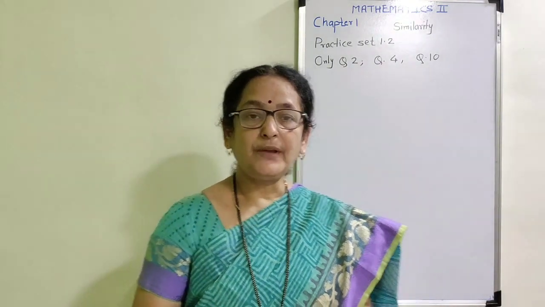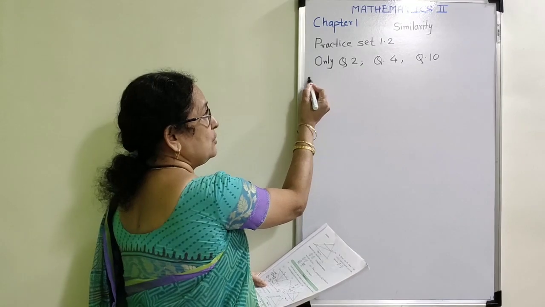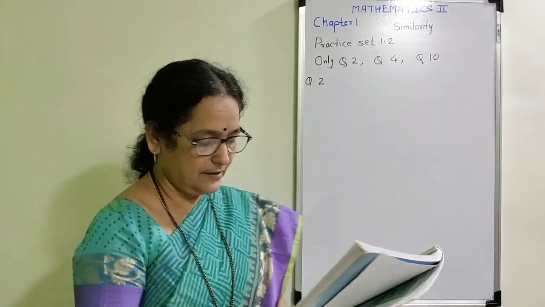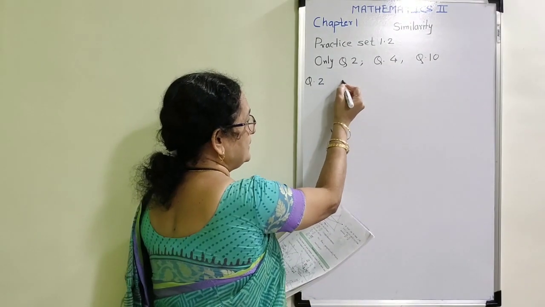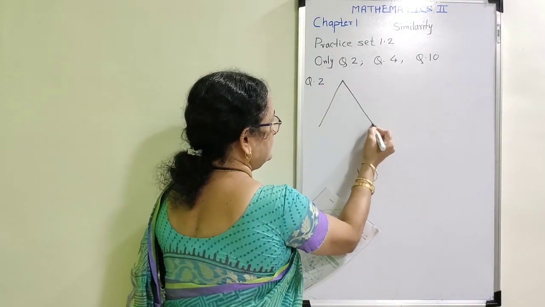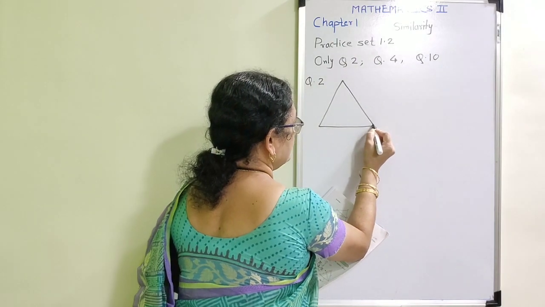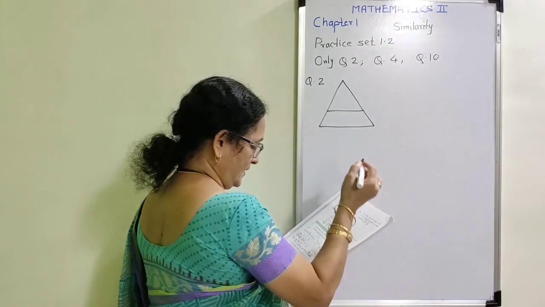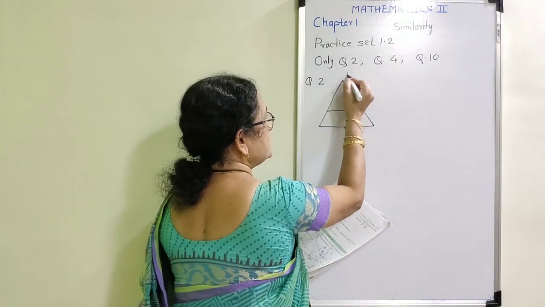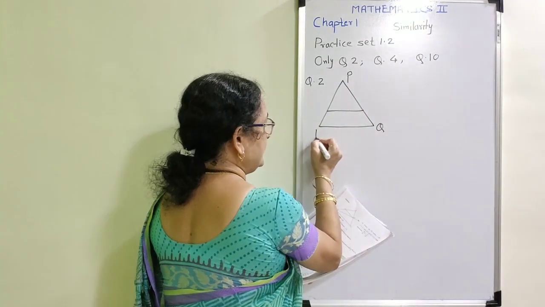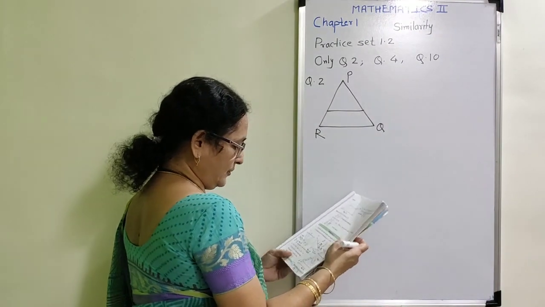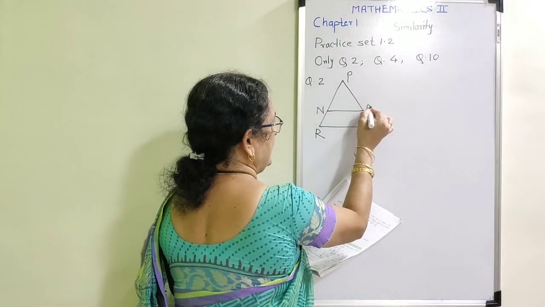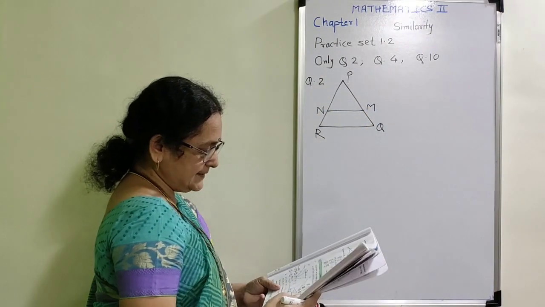Observe the blackboard. I am going to take question number 2 from this practice set. First of all observe the given figure. An acute angle triangle is given. In that triangle another segment is given. The name of the triangle is PQR. Again they have given a line which is segment NM. Now please read the given example.